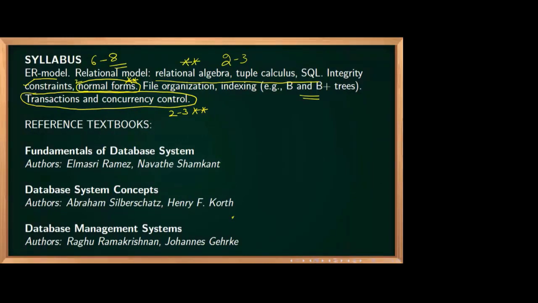Any subject we are learning, we should know which are the standard textbooks available for that subject. So for DBMS, other than my class, you can refer to three standard textbooks I have mentioned here. The first is Fundamentals of Database Systems by Elmasri and Navathe. The second is Database System Concepts by Silberschatz, Korth and Sudarshan. The third is Database Management Systems by Raghu Ramakrishnan.